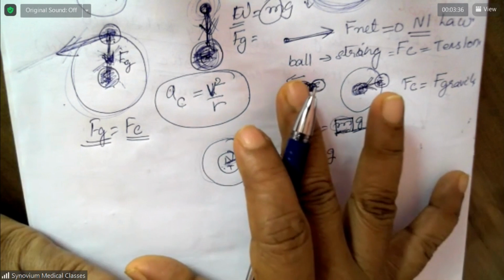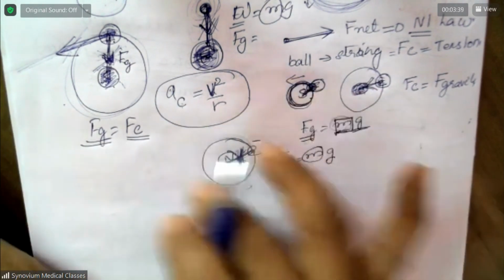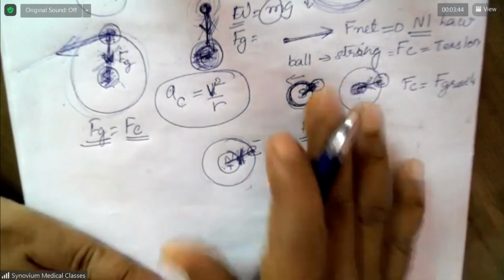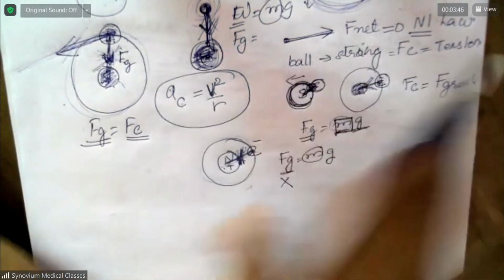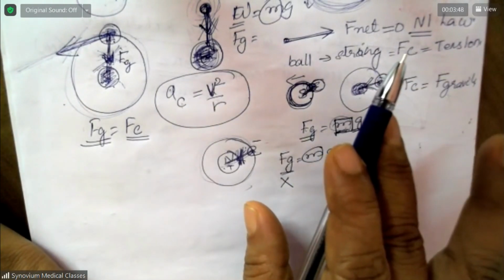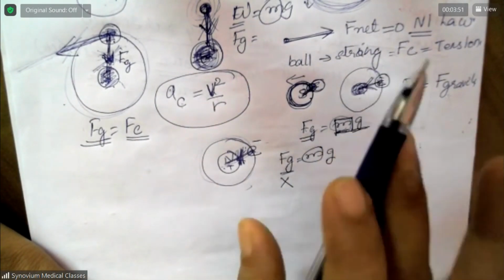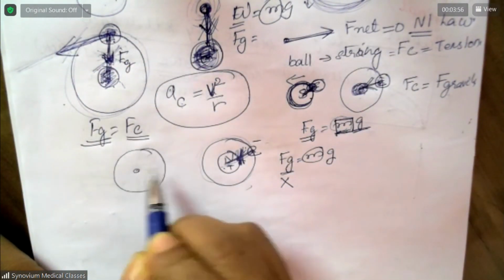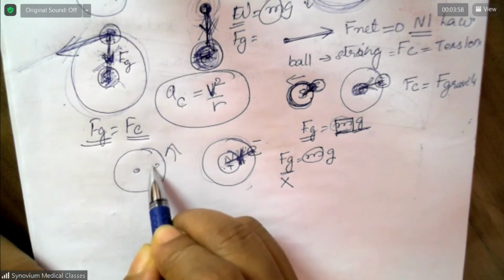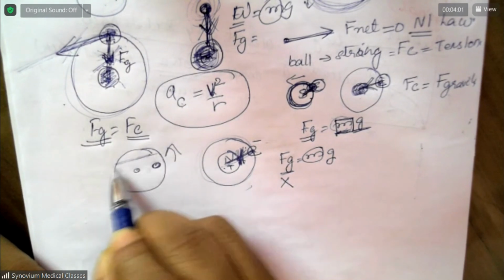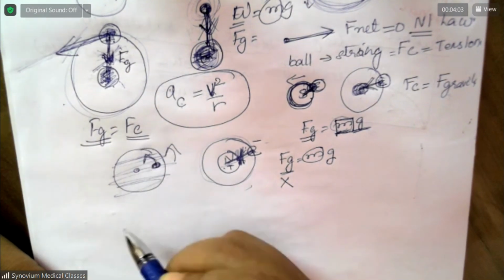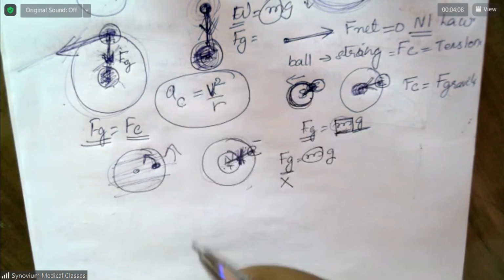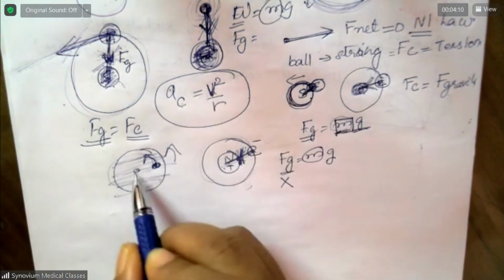So for any object to move in a circular path, you need centripetal force, and that must be provided by something depending on the situation. Is that clear? Now you come to this question. In this question, this is rotating in this way. This is a mass on a disk. This is also rotating. Here, for this to rotate, what is providing the centripetal force? Is it electric force like this one?